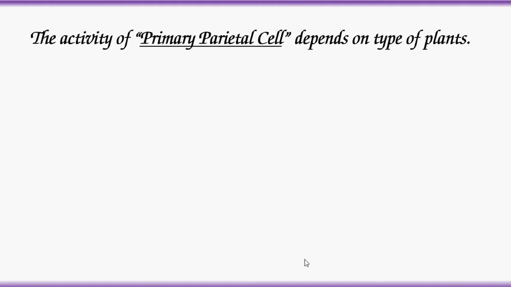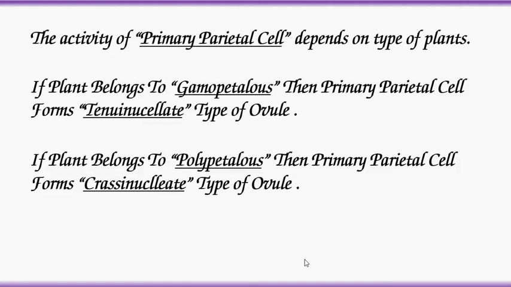Primary parietal cells are formed outside the archisporial cell. So if the plant belongs to gamopetalous, that means petals are fused, in those plants primary parietal cells form the tenuinucellate type of ovule.